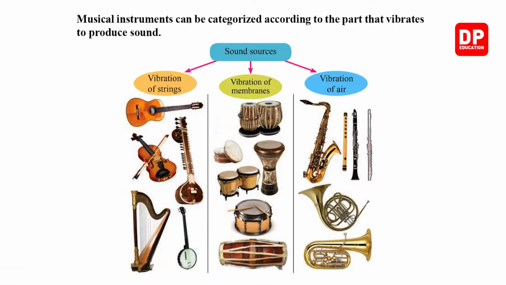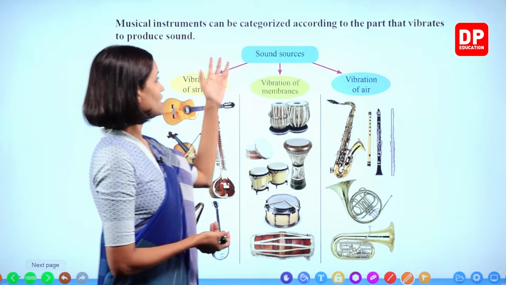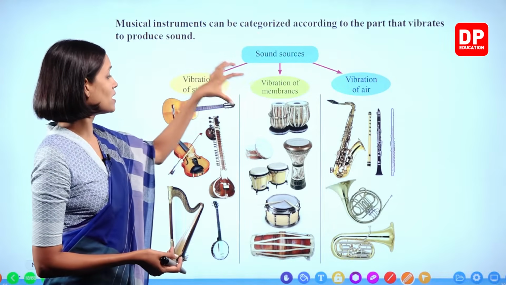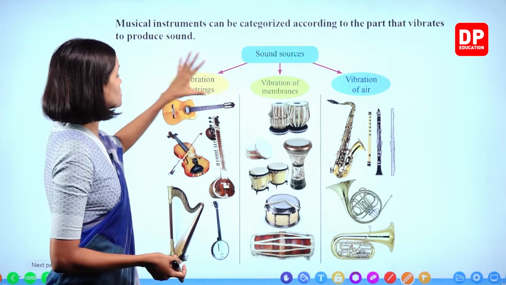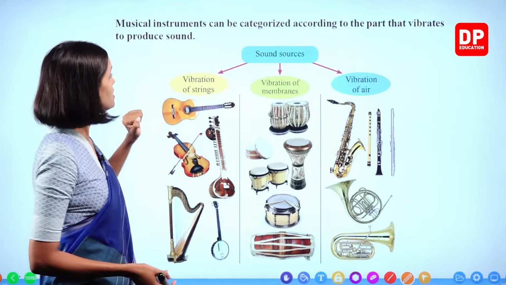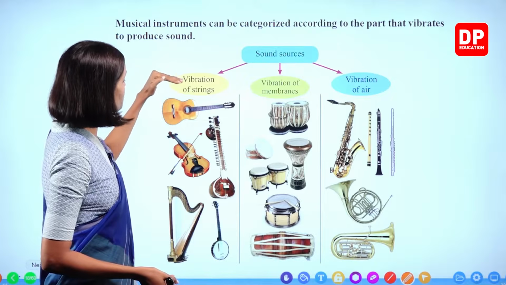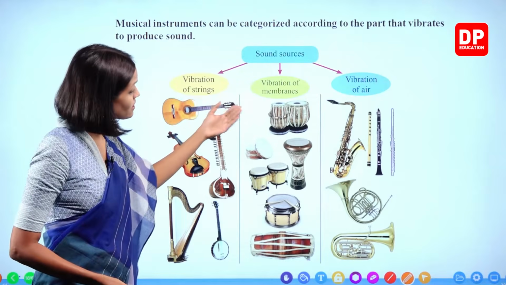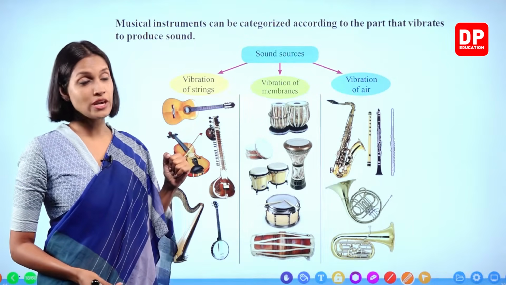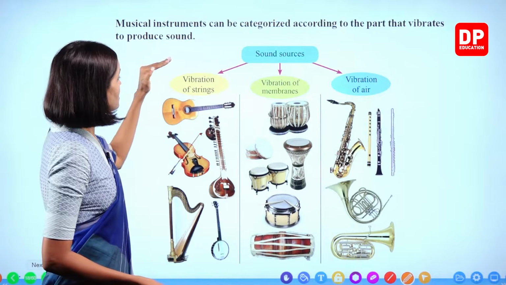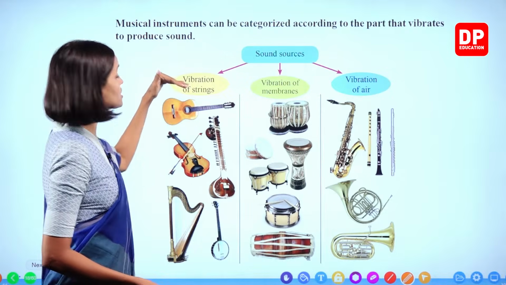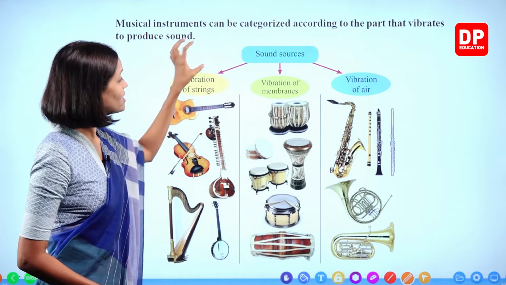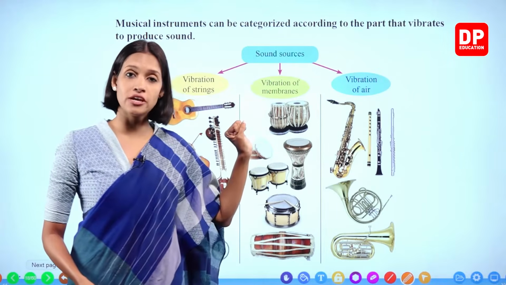Musical instruments can be categorized according to the part that vibrates to produce sound. So there are three main groups of musical instruments based on the part that vibrates. The sound sources: vibration of strings. Now, next year also you are going to learn a lesson related to sound. Under this one you are going to learn there are three groups: vibration of strings and bars. I will explain what the instruments are that come under the bar column. Vibration of membranes, vibrations of air.